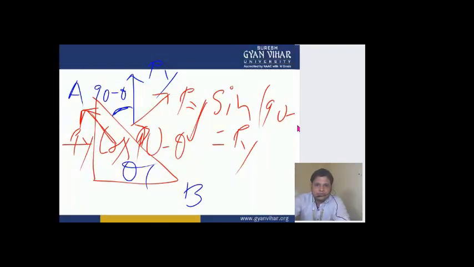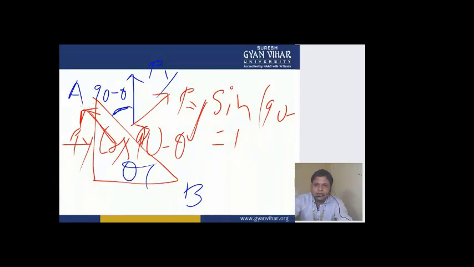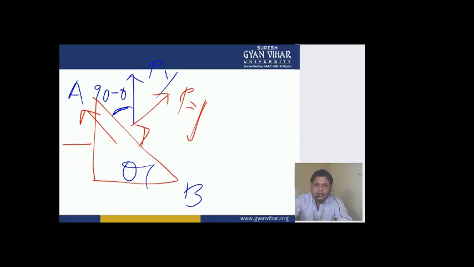So Py cos theta becomes the value perpendicular to this plane, and Py sine theta becomes the value along, parallel to this plane AB. So finally, removing everything, across this direction it is Py cos theta, and across this side it is Py sine theta.